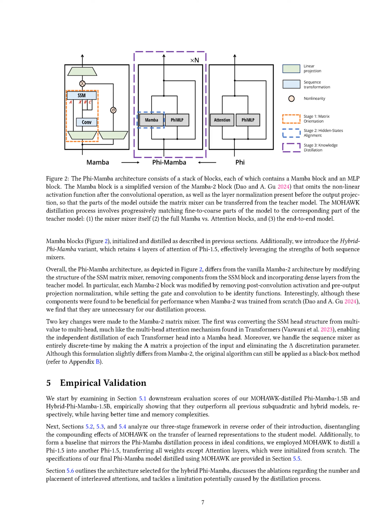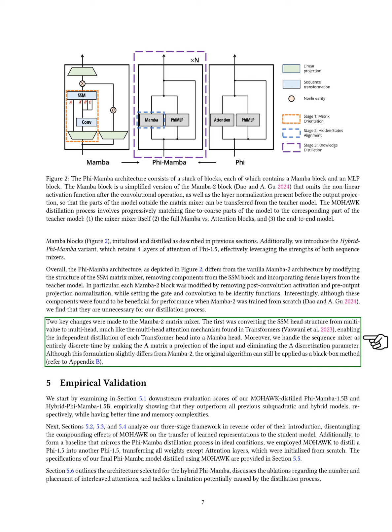Section Summary. In this section, we outline the final stages of our distillation process, where we align the outputs of student and teacher models and transfer weights to enhance the student's performance. We introduce the Phi Mamba architecture, which integrates the Mamba 2 model with the PHI 1.5 transformer, optimizing the structure for effective knowledge transfer while reducing the number of trained parameters.